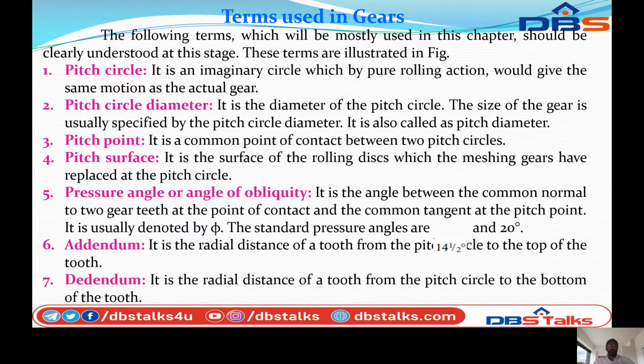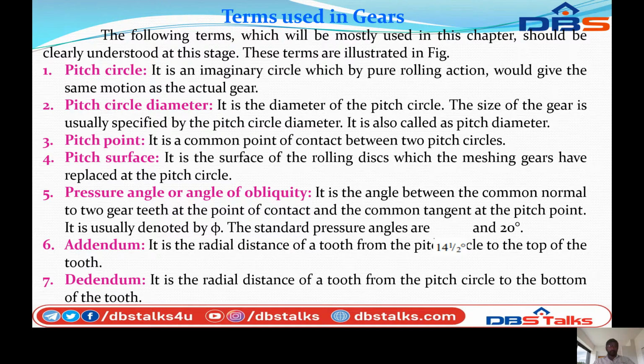The size of the gear is usually specified by the pitch circle diameter. It is also called the pitch diameter. That means the total size of the gear.